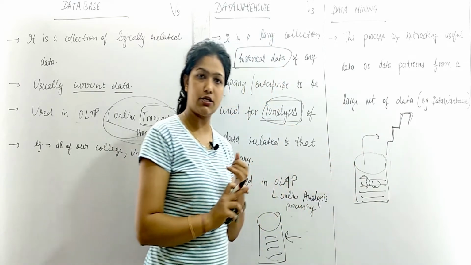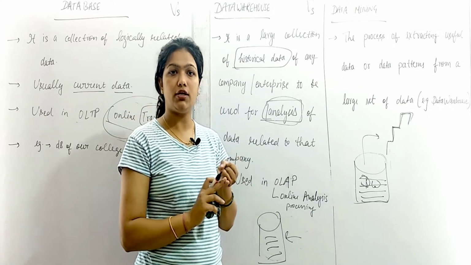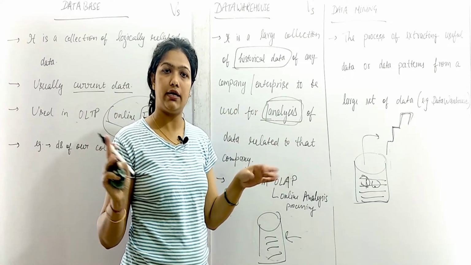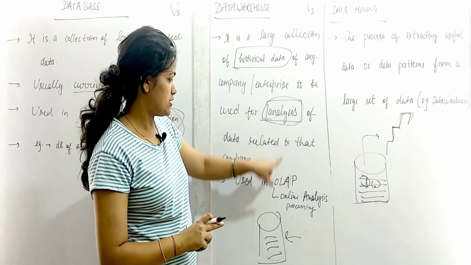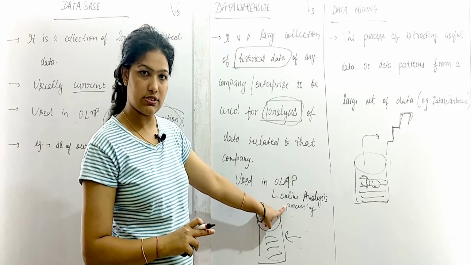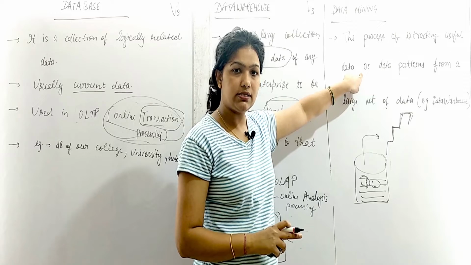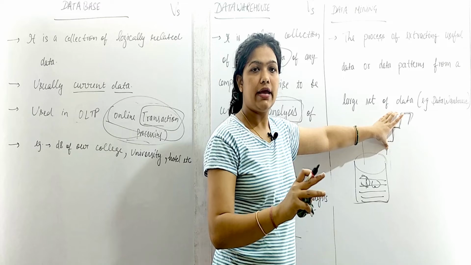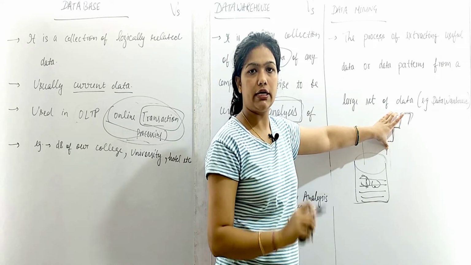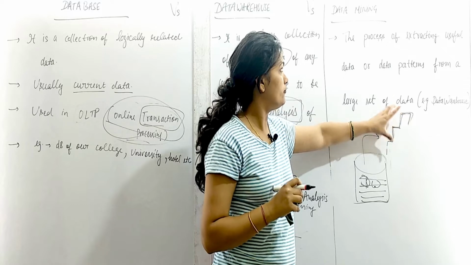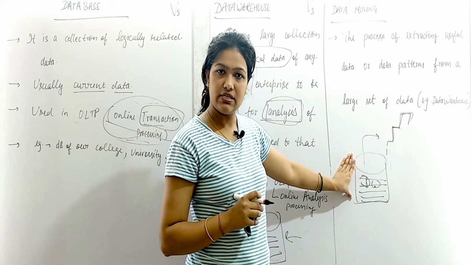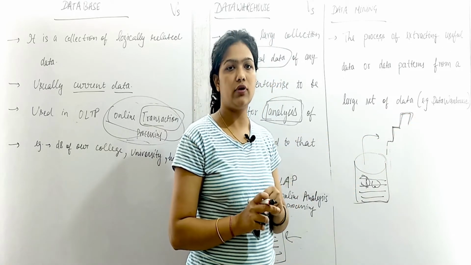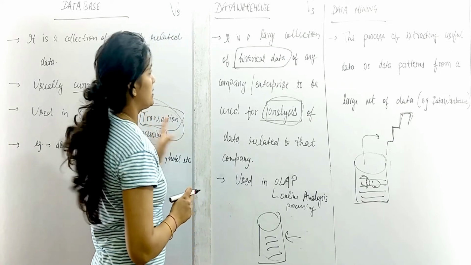So simply, a database is a collection of recent, current time data used for transactions only. And a data warehouse is a large collection of historical data used for analysis purposes, OLAP, online analytical processing. And data mining is simply extracting useful patterns and predicting patterns so that we can enhance the quality of our company, quality of product, quality of profit, these kinds of things. So data mining works on this data warehouse to find and predict useful patterns for the benefit of the company. Okay, so these are three things: database, data warehouse, data mining.